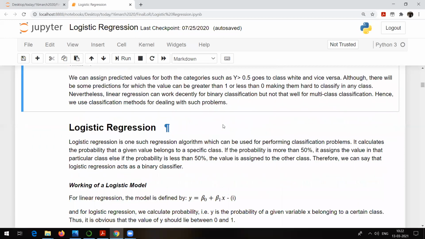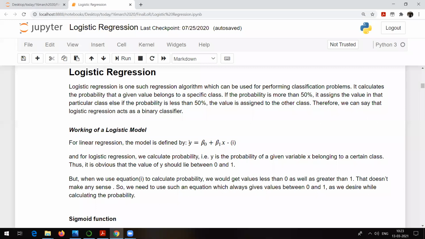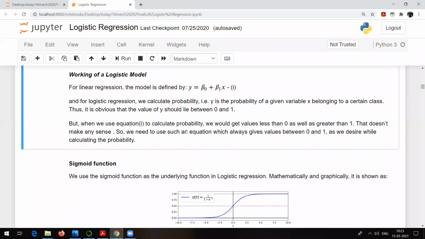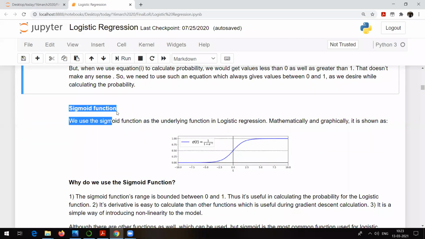Another thing we have discussed is why we cannot make use of linear regression to solve classification types of problems. The reason is that logistic regression makes the probability, and if you use this kind of equation to solve classification problems, it will give you values greater than 1 and less than 0 maybe, which is not going to make any sense because a probability value always lies between 0 and 1. And that's why, to get values between 0 and 1, in logistic regression we make use of the sigmoid function.